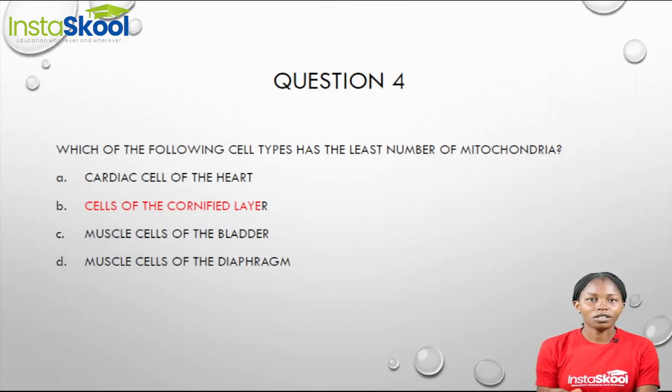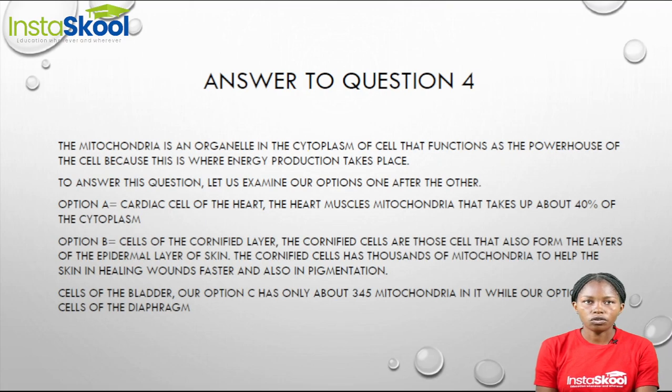Moving on to question 4. Which of the following cell types has the least number of mitochondria? Now, what is the mitochondria? Mitochondria is a cell organelle found in the cytoplasm of the cell. The mitochondrion functions as the powerhouse of the cell. And why do we say it is the powerhouse of the cell? This is because energy production takes place within the mitochondria.